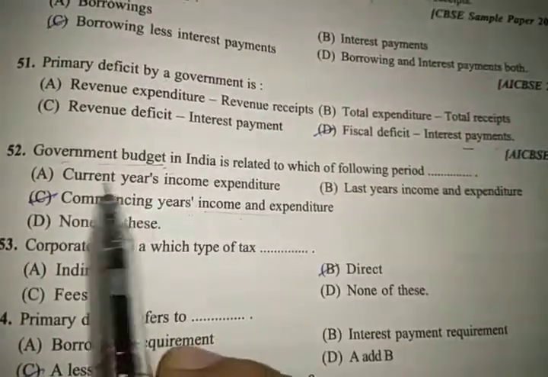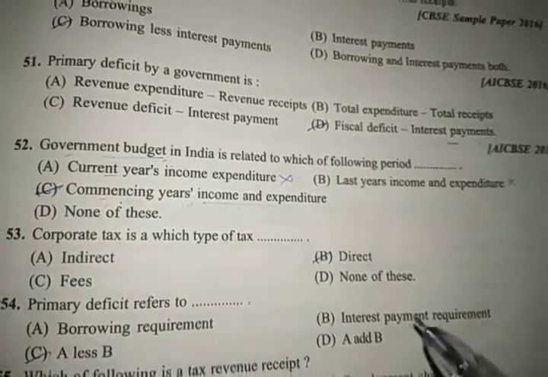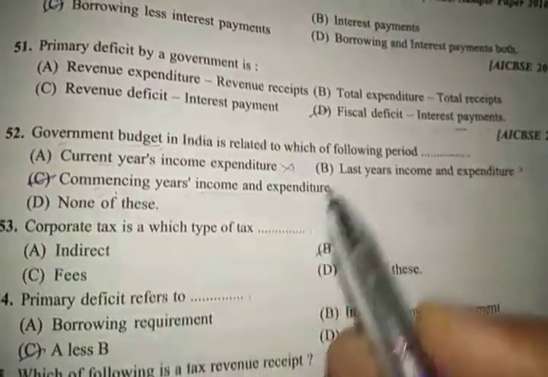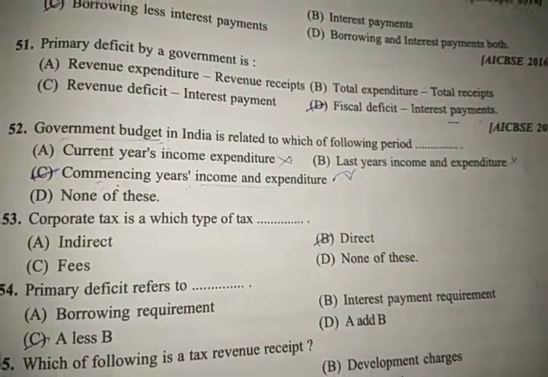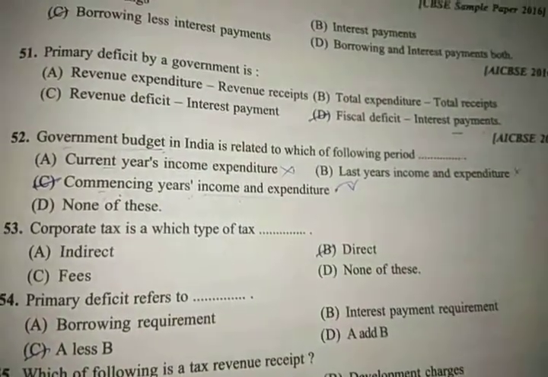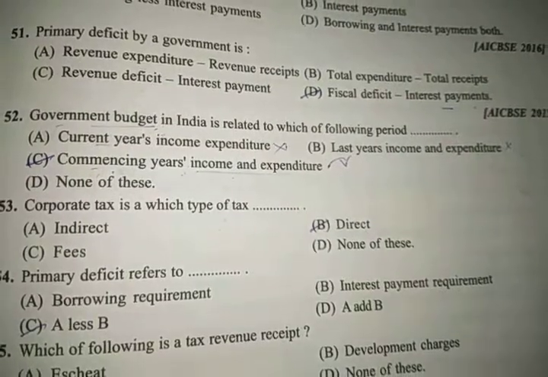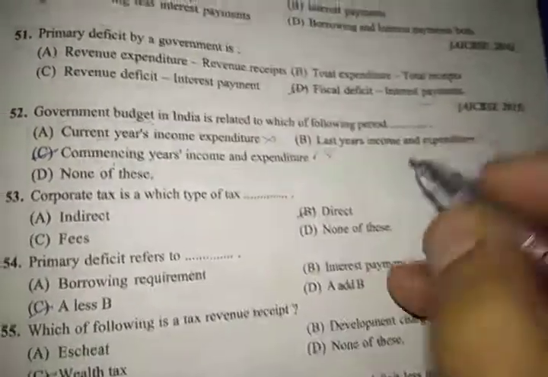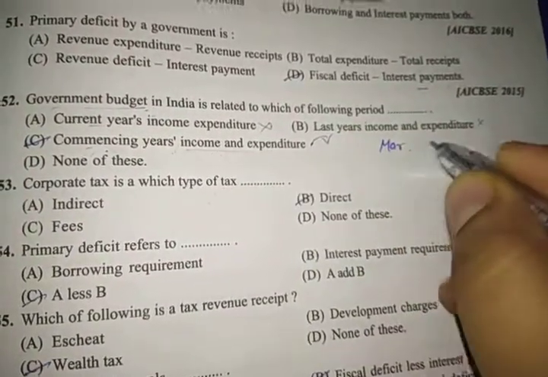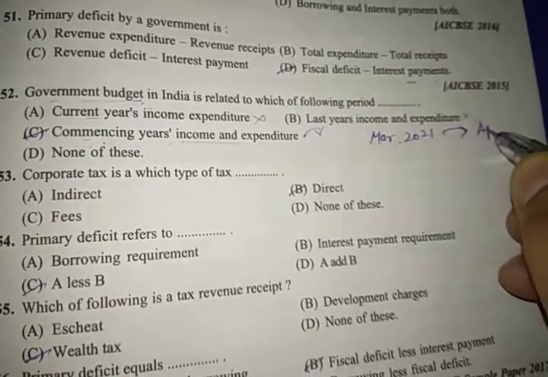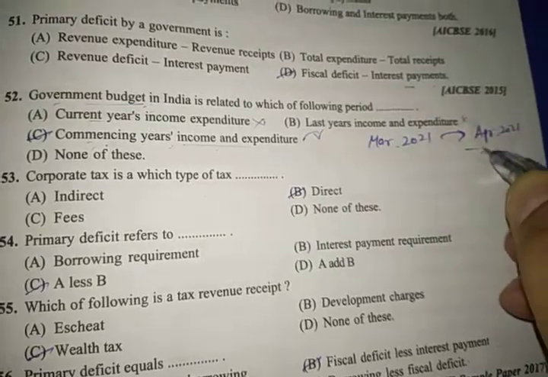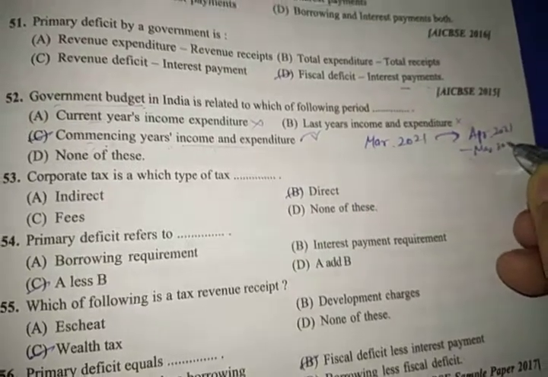So it can't be for the current year, it can't be for the last year, it is for the next coming year. Like if I have presented a budget in March 2021, that will be for the next year, that is April 2021 to March 2022.